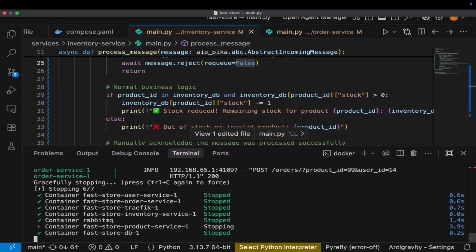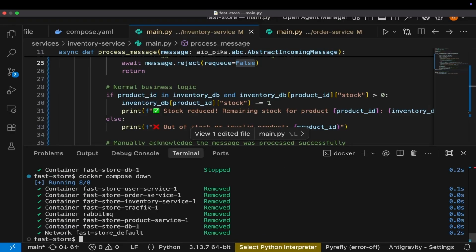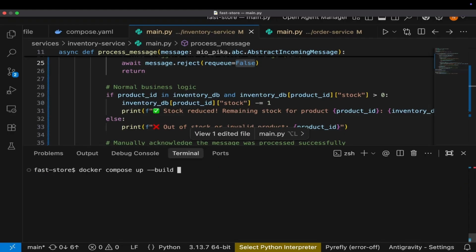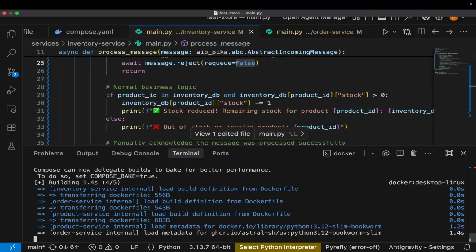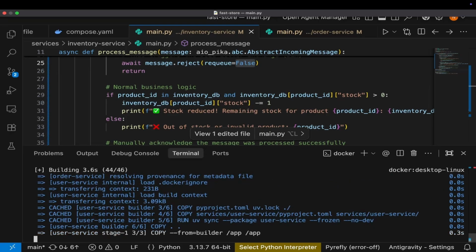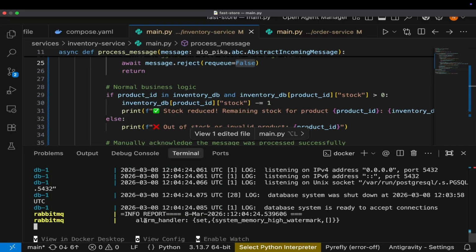Stop all the services. Okay, look at that, we have about 7 services. Stop them. Then I'm going to run docker compose down. Okay, hope that clears the old data. Then run docker compose build. And I hope this gives us what we expect.